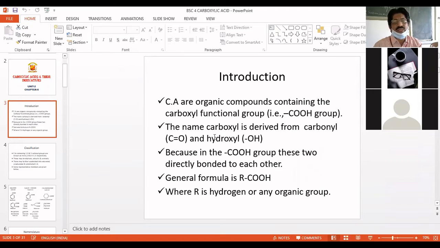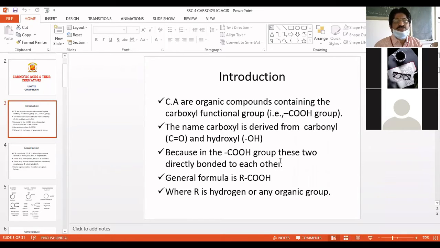The ketonic group is called carbonyl and the alcoholic group is called hydroxyl. Combining these two, because both groups are directly linked to each other in the COOH acid group, they are called the carboxyl functional group, or in general the carboxylic group.